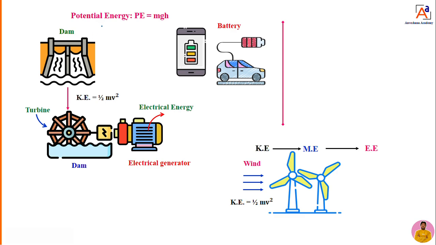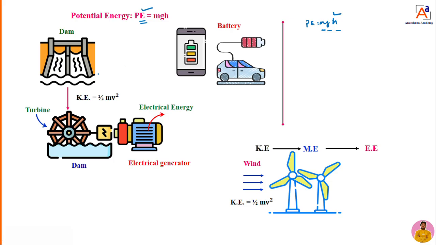Dear students, the scientists explained about potential energy. What is potential energy? The energy associated with the position of a body. We can write it in terms of an equation: PE is equal to m into g into h. Actually, what is PE? Potential energy. PE is equal to m g h, where m is the mass, g is the gravitational constant, and h is the height.